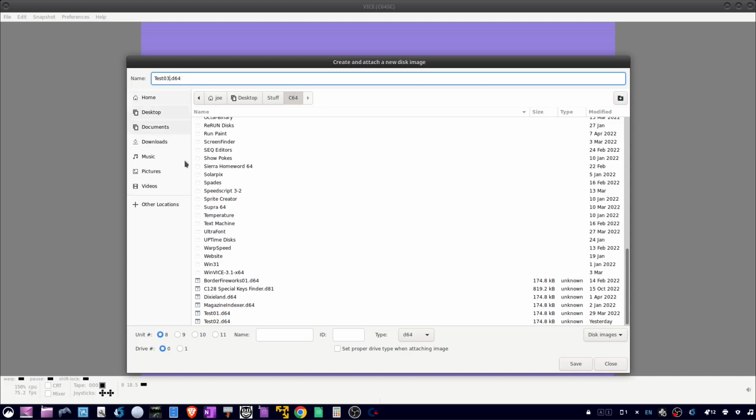Then we're going to select the unit number 8 and drive 0, then give it a name in all small letters. And this is the disk name. And then the ID is just a random 2-digit code. Then click Save. And make sure type was D64.